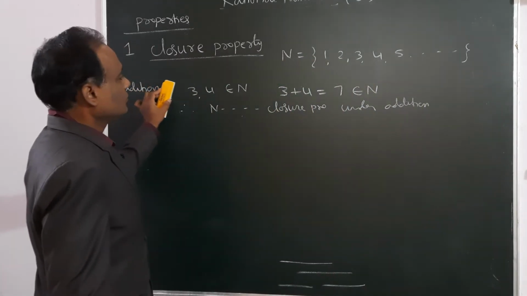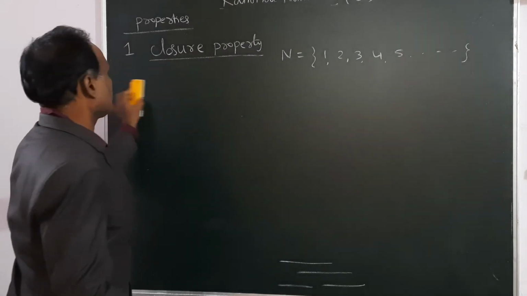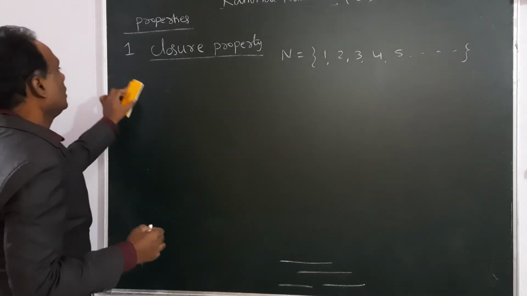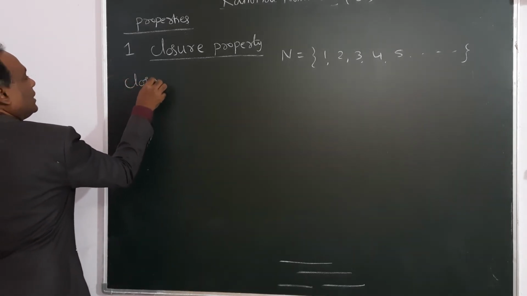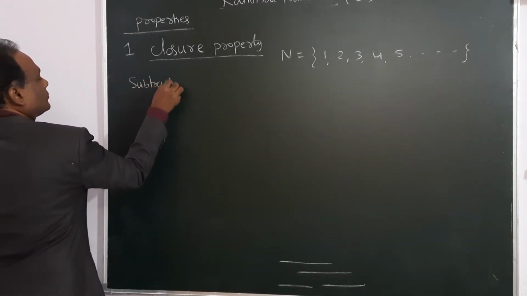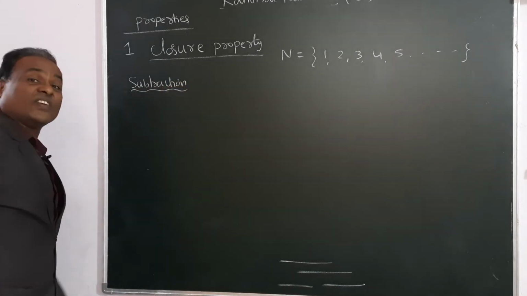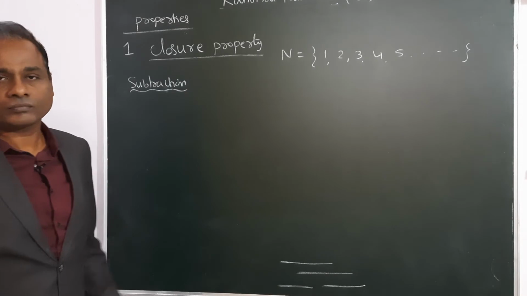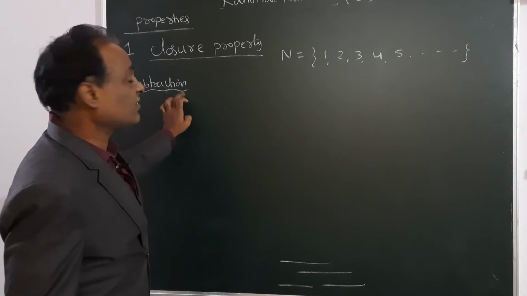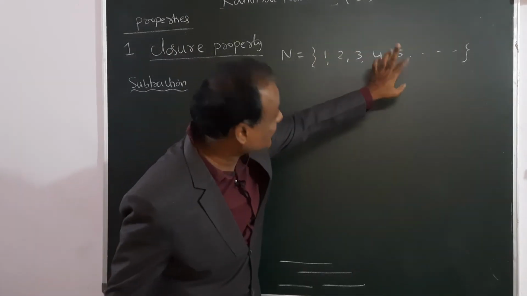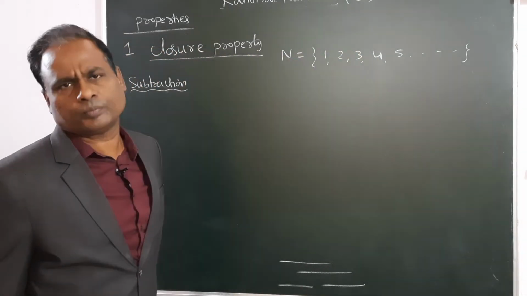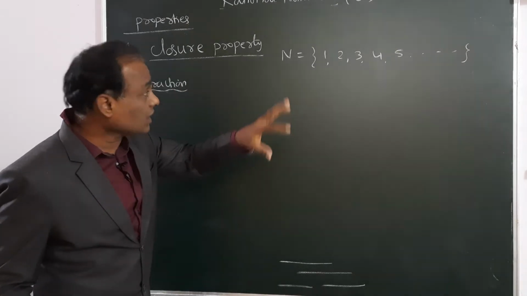Now, the same closure property for subtraction. Let us verify the closure property for subtraction. So, take any two numbers and apply the operation subtraction. The answer should also be present in this set. If the result is also present in this set, then it is having closure property. Otherwise, no. But it should hold good for any two numbers.